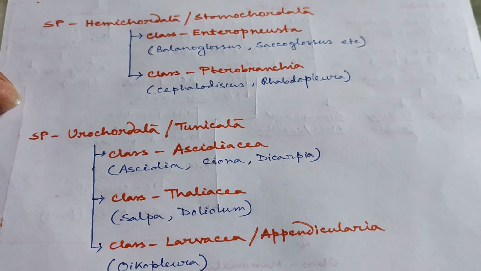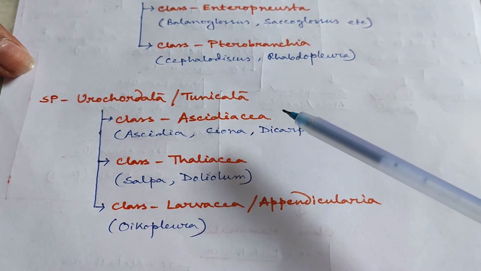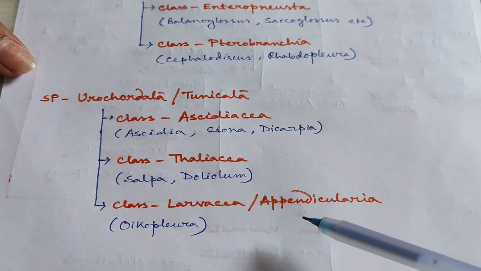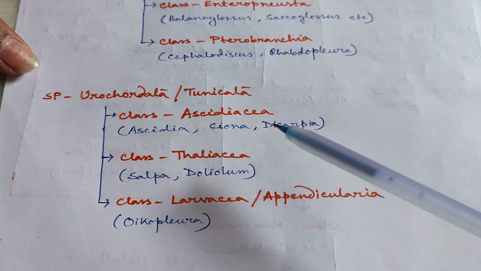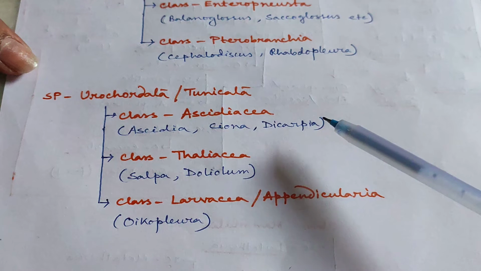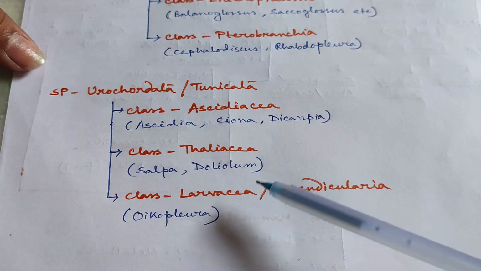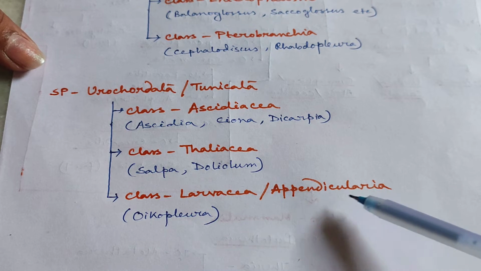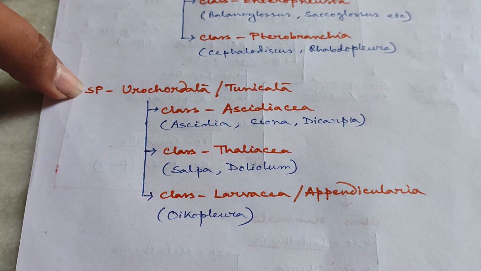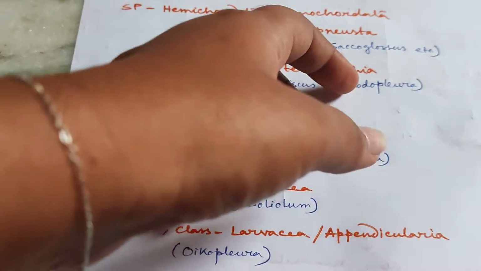Next, going to the subphylum Urochordata or Tunicata. Subphylum Urochordata has 3 living classes. One is Ascidiacea, then Thaliacea, and Larvacea or Appendicularia. Ascidiacea consists of Ascidia, Ciona, Didemnum, etc. Thaliacea consists of Salpa, Doliolum, whereas Larvacea or Appendicularia consists of Oikopleura. Remember that subphylum Cephalochordata has no class.